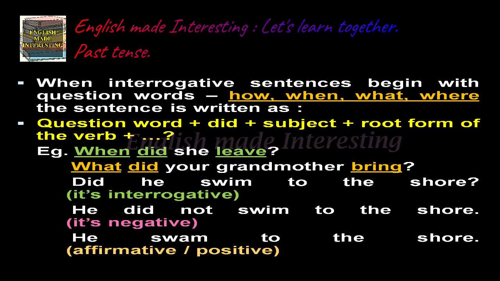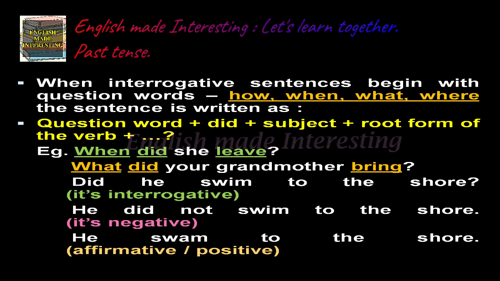When interrogative sentences begin with question words like how, when, what, where, the sentence is written as question word plus did plus subject plus root form of the verb plus the remaining part of the sentence, ending with a question mark.